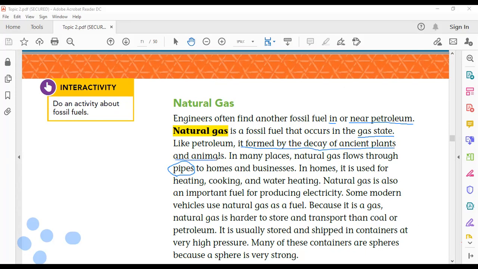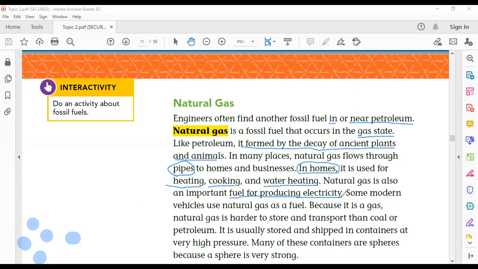It is used in our homes. In homes, natural gas is used for what? Heating. It is also used in homes for cooking and water heating. These are generally the uses of natural gas in homes. Also, it is used as a fuel for producing electricity. It is used in many countries to produce electricity.